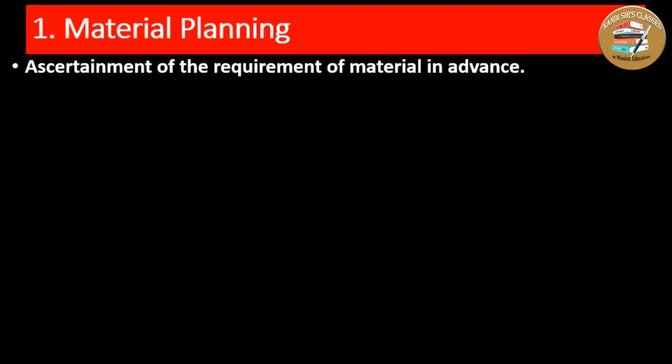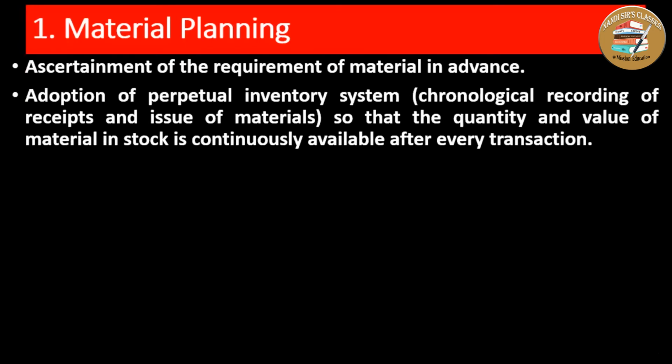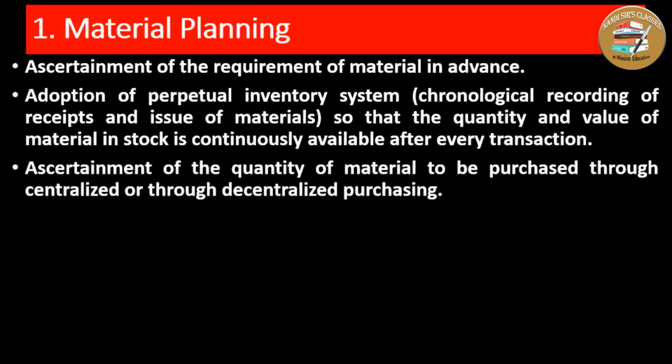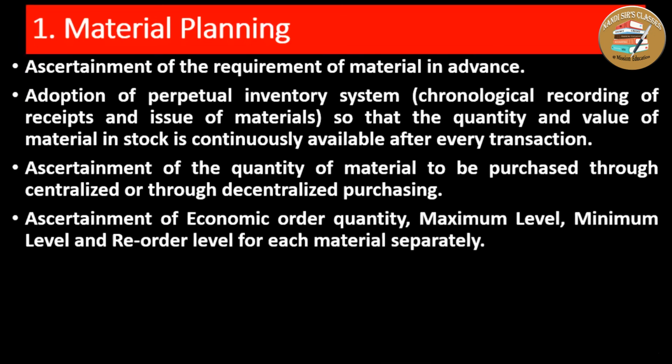When you talk about material purchase in the material control system, the management and the purchase department, who are in charge of material purchasing, must ascertain the requirement of material in advance. They must ascertain the quantity of material to be purchased, whether through centralized or decentralized purchasing, which we'll discuss later on. They should also ascertain the quantity of material to be ordered at the time of giving the order to the supplier.